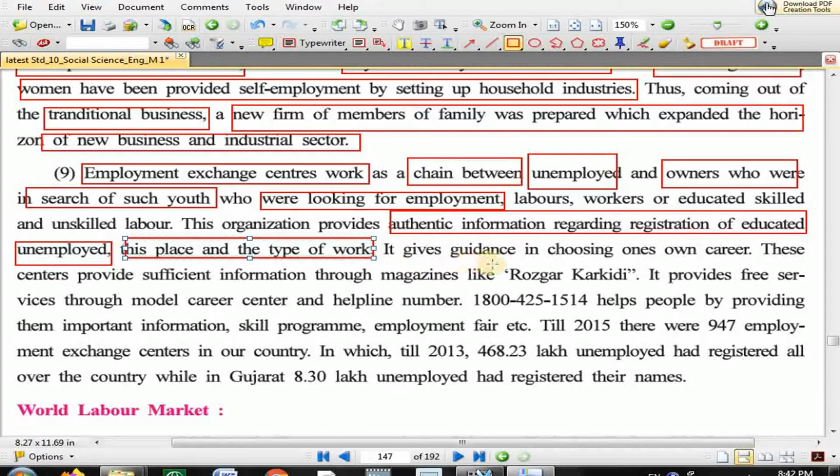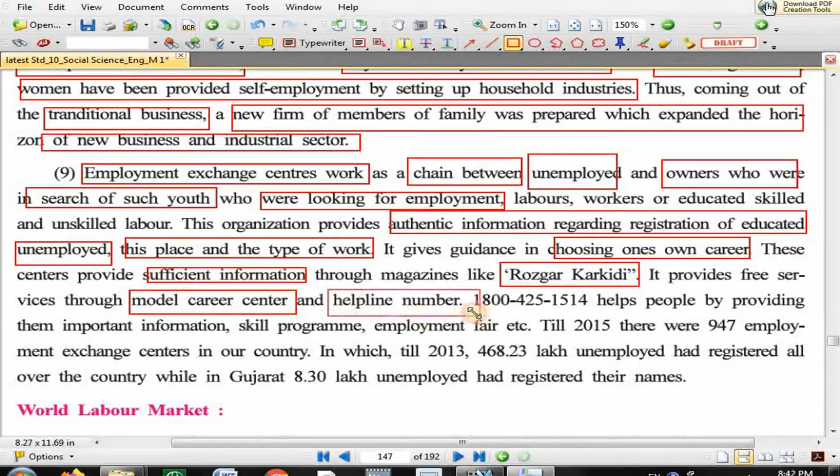Employment exchange gives guidance in choosing one's own career. It provides guidance with the help of which you can choose your own career. This center provides sufficient information through a magazine like Rozgar Karkirdi. They publish the magazine so that those who are in search of a job may possibly get one. It provides free service through the Model Career Center where you can get counselling about your career, and they also give you guidance on a helpline number